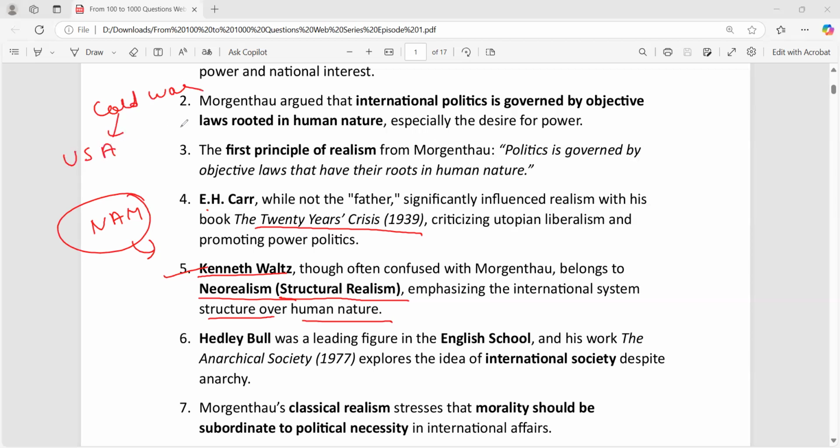One part was favoring USA, another part was favoring USSR. If there would be no Cold War in the structure of international politics, why would there be the non-alignment movement? There would be no group of countries opposing both of them, saying that I'm neither in the USA nor in the USSR bloc. So therefore, Cold War is the main reason for the non-alignment movement, right? So structure is more important.